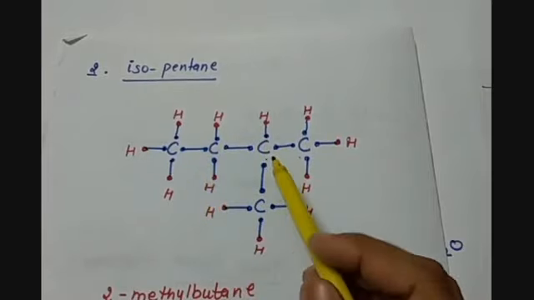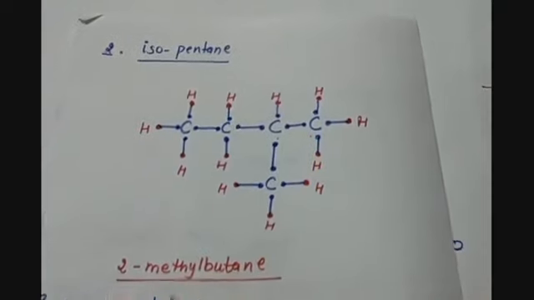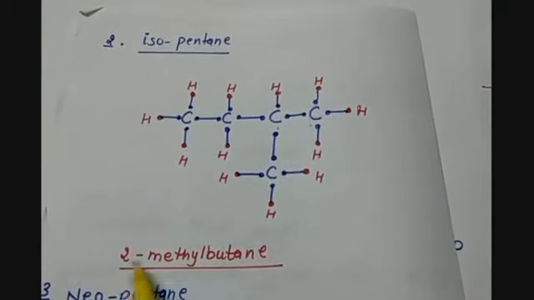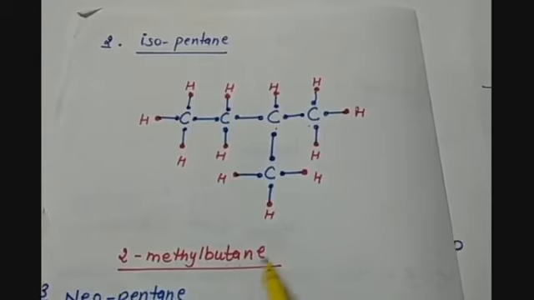This C is making a covalent bonding with the second carbon atom present in the straight chain. So depending upon the position of this group, it can also be named as 2-methyl butane. Butane indicates the number of carbon atoms in the straight chain, 4. Butane means 4 carbon atoms, and ane means single bonded.